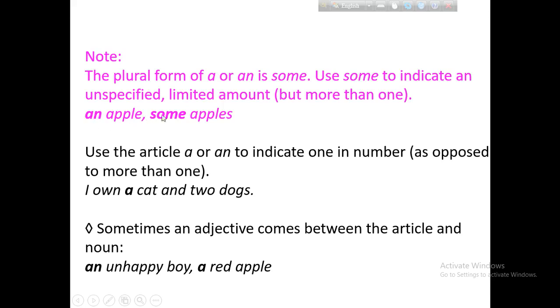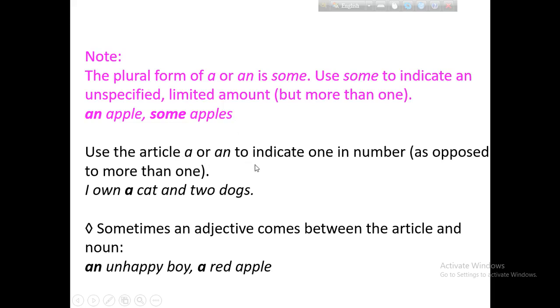An apple; when you say apples, plural in form, you can use some apples. As a or an is singular, some is the plural form of a or an.